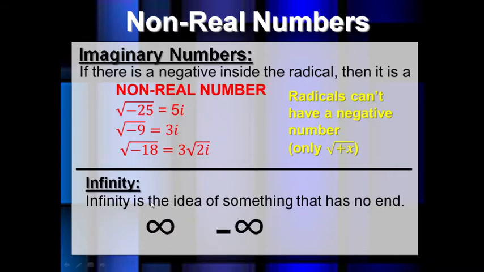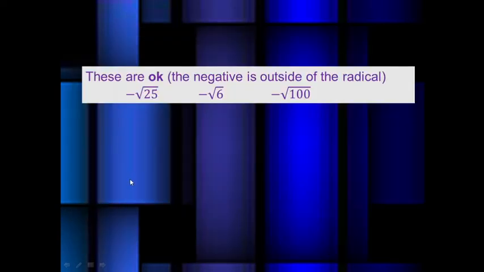Infinity. Infinity is the idea of something that has no end. I know many of you know what infinity is. These are okay. The negative is outside the radical. You can observe that the minus is outside the root. So these are real numbers only.